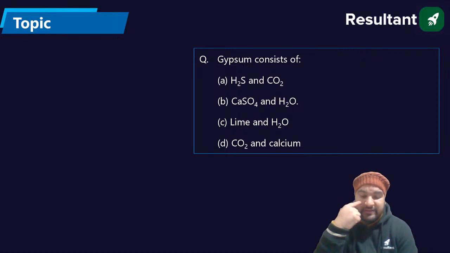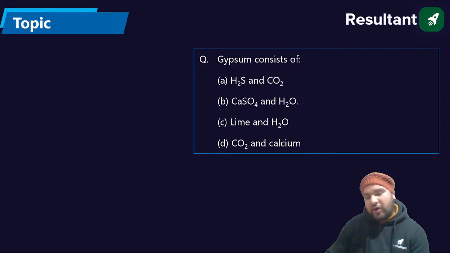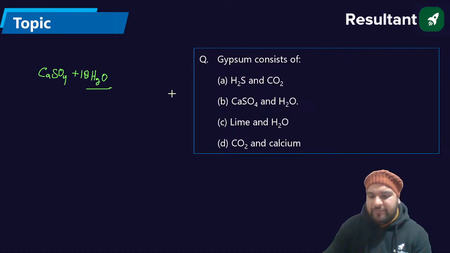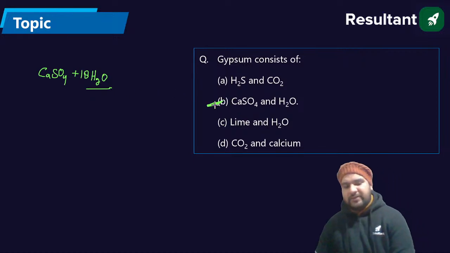Guys, gypsum is CaSO4, calcium sulfate, plus 18 times of H2O. So the right answer is absolutely correct. The right answer is B.